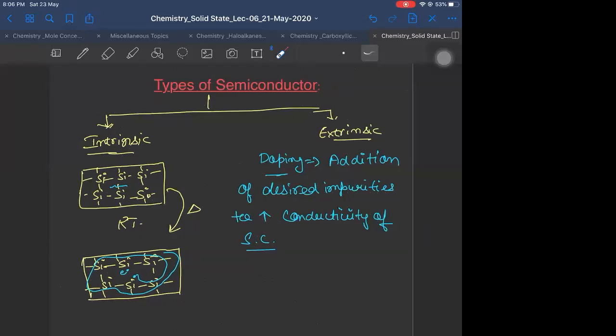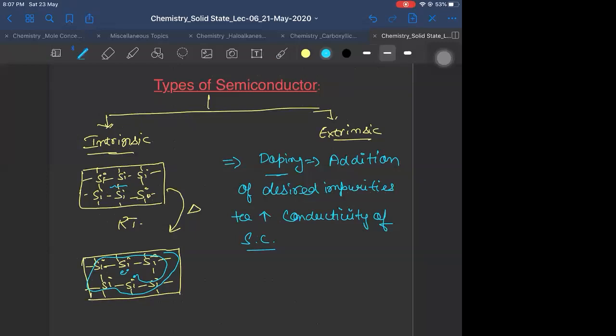Now, doping is when you add external impurities to a semiconductor to increase its conductivity. For example, silicon is a semiconductor. If I add some impurities to silicon to increase its conductivity, then it is called doping.